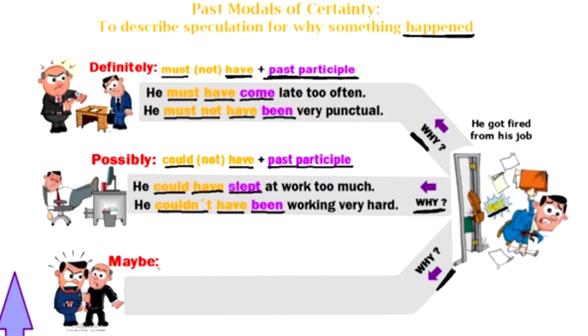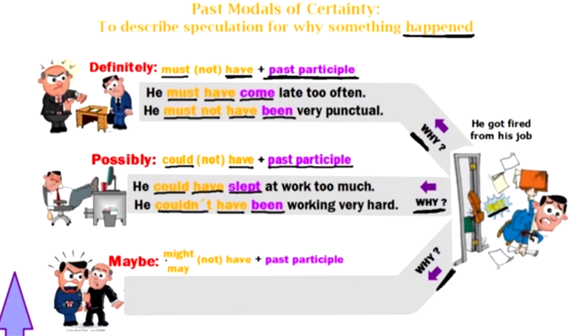Let's look at our third situation down here, okay? For maybe. Now, maybe it looks like he is yelling at the boss. That's not a good idea. His boss looks a little bit scared, right? That's not very respectful if that's your boss. So I'm thinking maybe. Maybe this is what happened. Maybe this is why he got fired. Remember our modal for maybe? Right, we have two. Might and may.